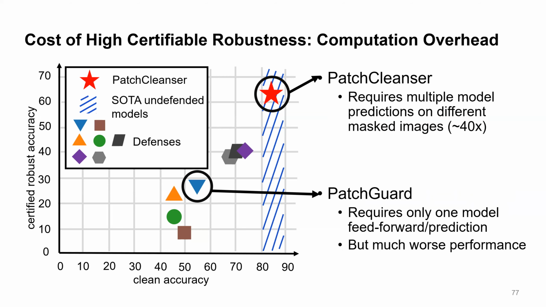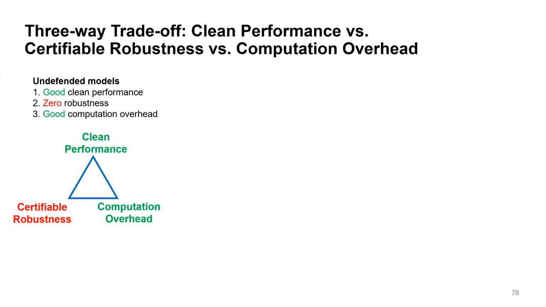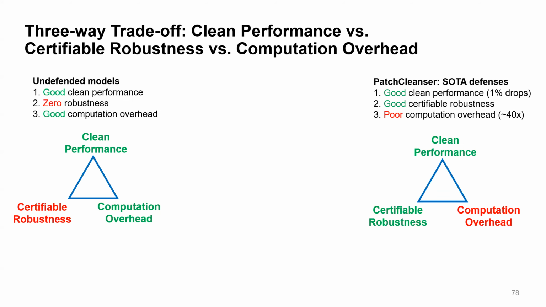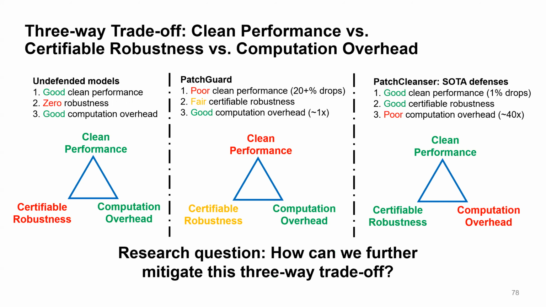Here we can see a 3-way trade-off between performance, robustness, and overhead. An undefended model has 0 robustness. PatchCleanser has poor defense overhead. And PatchGuard is somewhere in the middle. Observing this, a natural research question is, how can we further balance and mitigate this 3-way trade-off? We believe it is a very important research question.